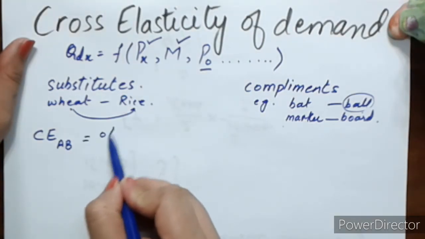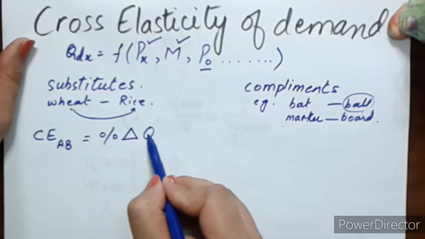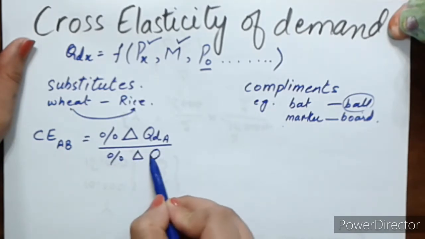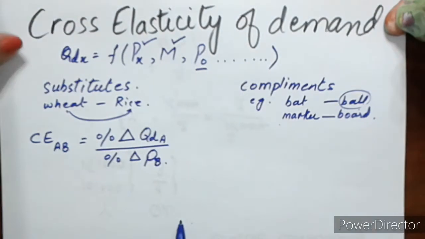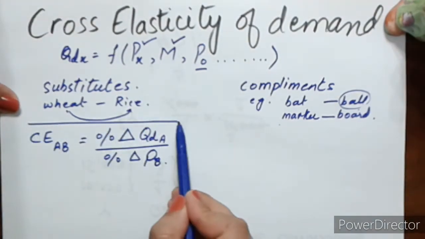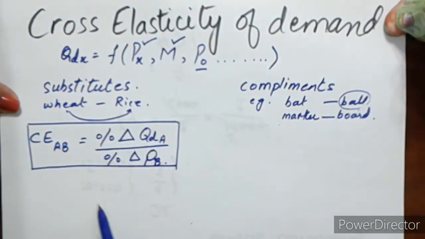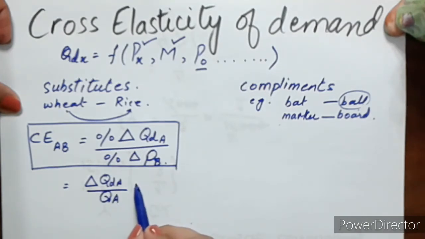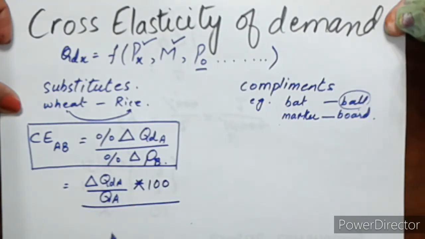It's given by percentage change in quantity demanded of commodity A divided by percentage change in price of B. We can extend this formula as we have done for others: change in quantity demanded of A divided by quantity demanded of A, multiplied by 100 since it's percentage, divided by change in price of B divided by price of B, into 100.